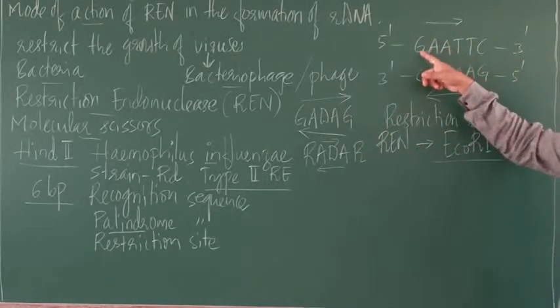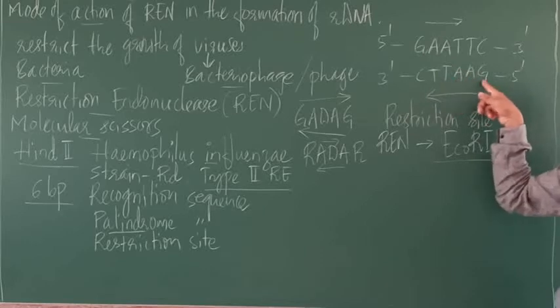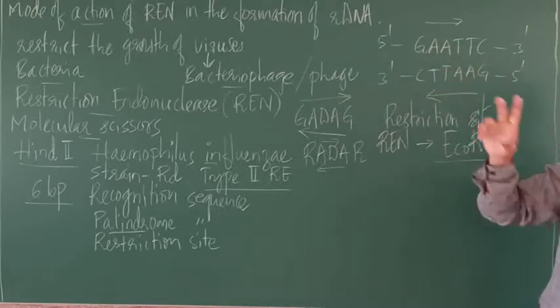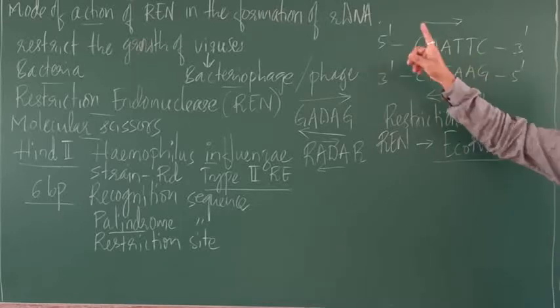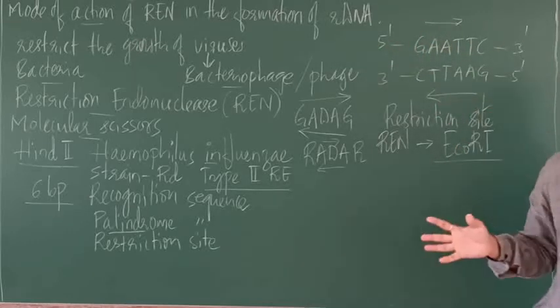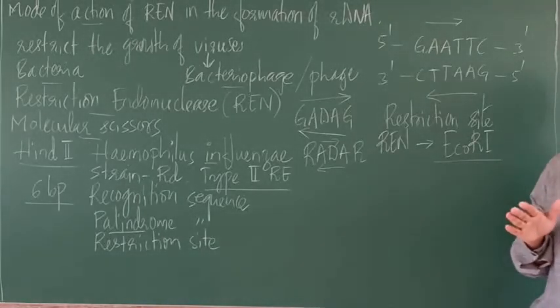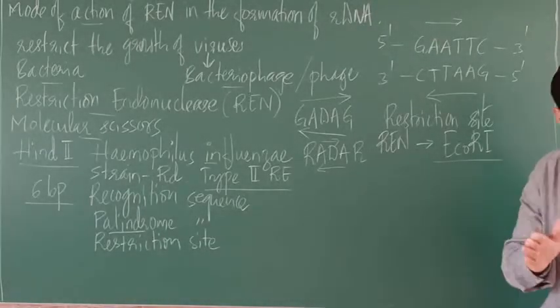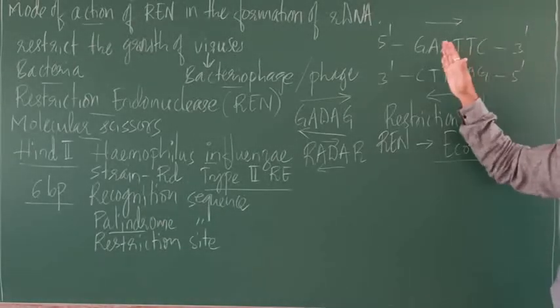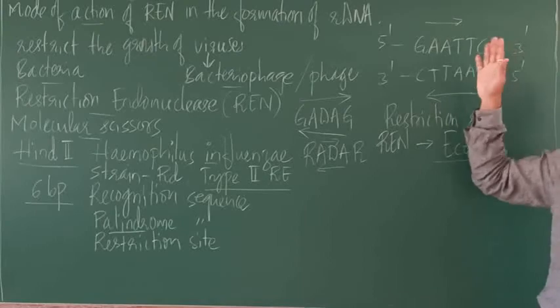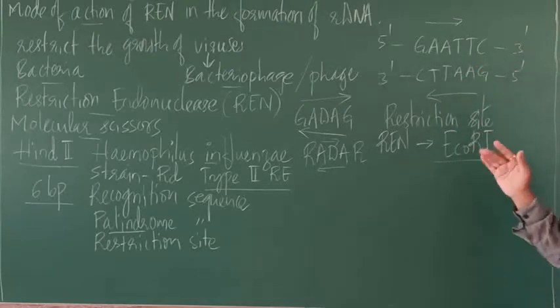So it is a sequence of bases. So these are all bases, right? So a sequence of bases that read the same on both these strands in 5-3 direction or 3-5 direction, right? So such a sequence is called a palindrome sequence. So RN cuts the DNA at such a palindrome sequence, right?